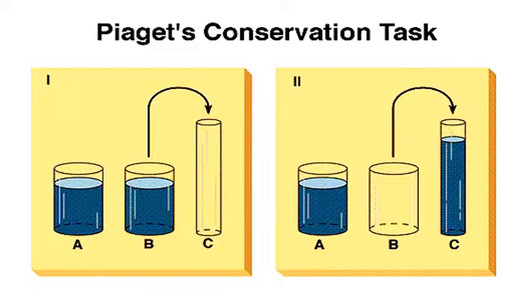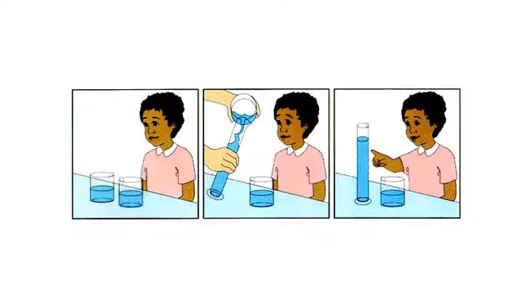This is another example. Now what is the conservation task? You can see in the first picture there are 2 glasses filled with water, and in the second image one of the glasses is emptied and the water has been transferred to the next, lengthy glass, right? So here what happens? Now if you ask the child which glass has more liquid, definitely the child says the lengthy one. But both glasses have an equal amount of water. This is called conservation. Okay.